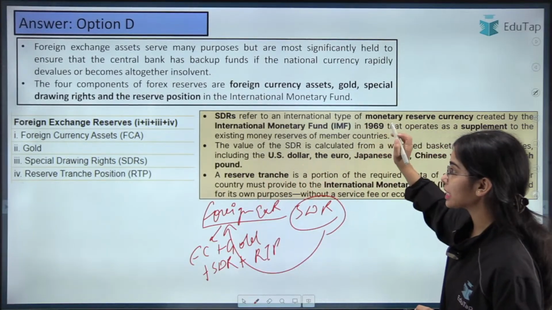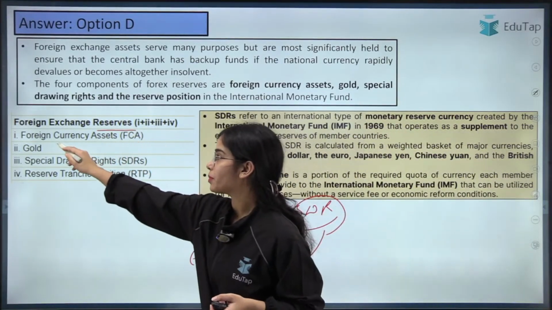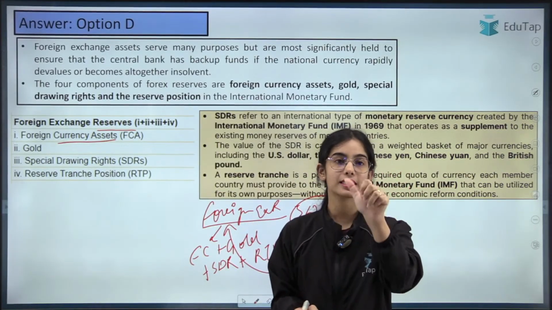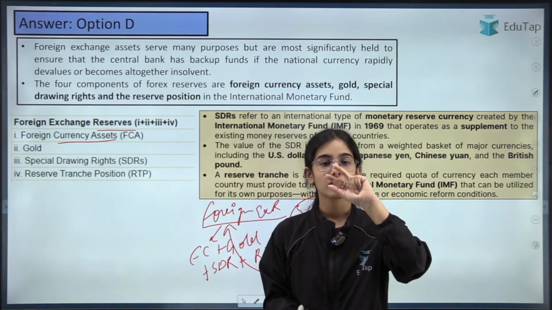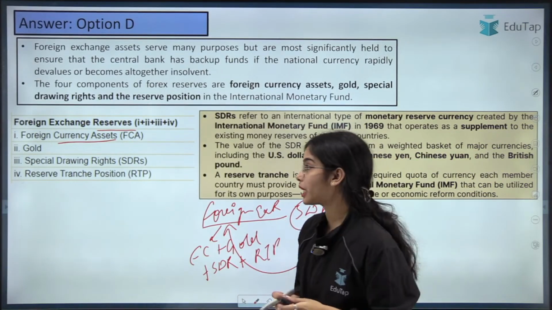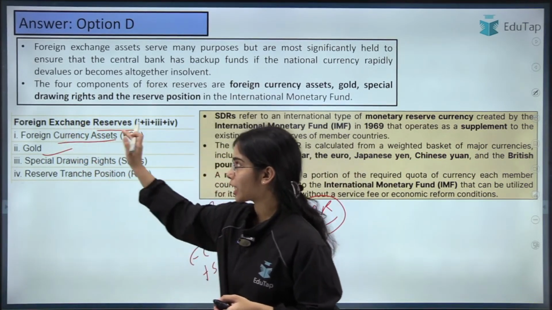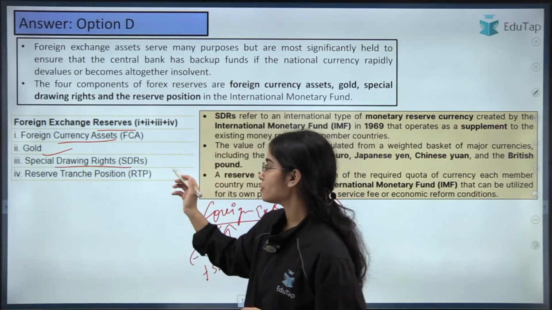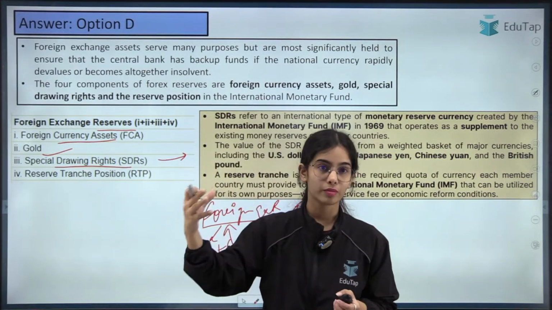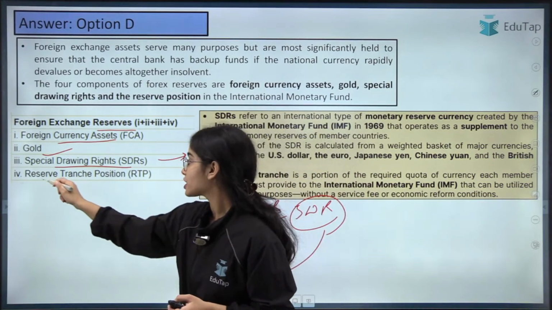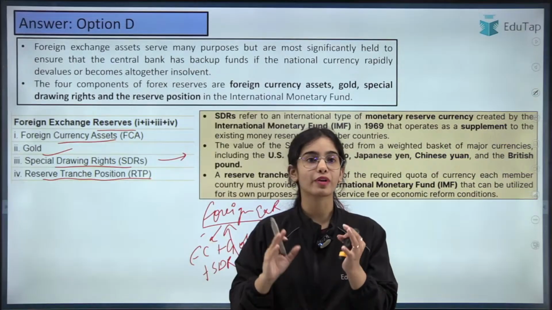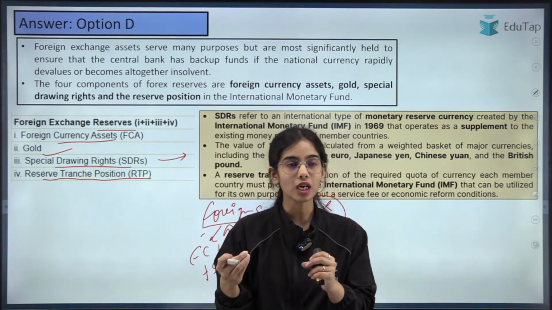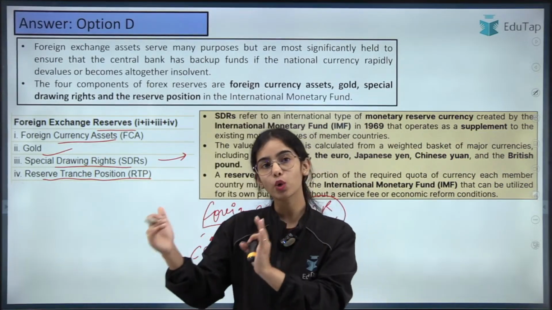So in the foreign exchange reserves of our country, we are keeping the foreign currency assets, that are the 5 currencies, that is yen, yuan, dollar, euro and British pound. Okay. Gold also we are keeping in the foreign exchange reserves. We are also keeping the special drawing rights because this is an international reserve asset. Reserve tranche position: all the countries that are members of IMF have to provide a quota to the IMF. So India is also providing a quota to IMF.